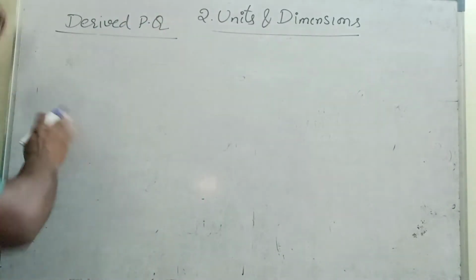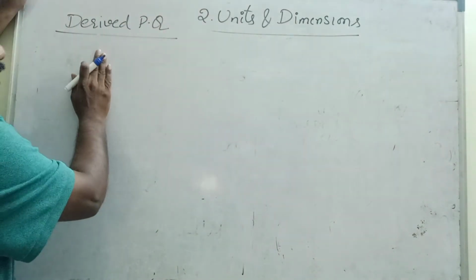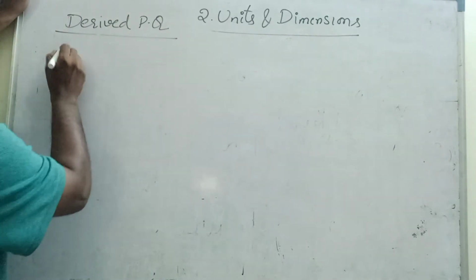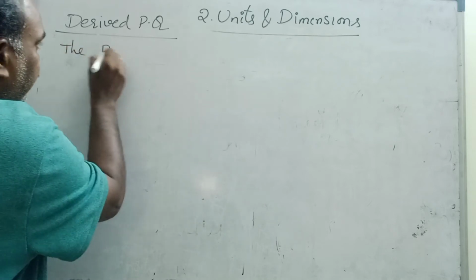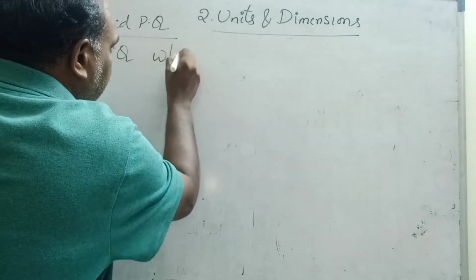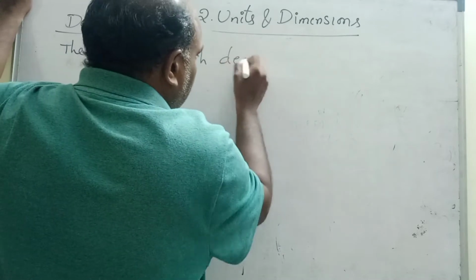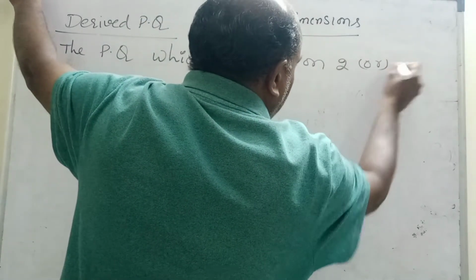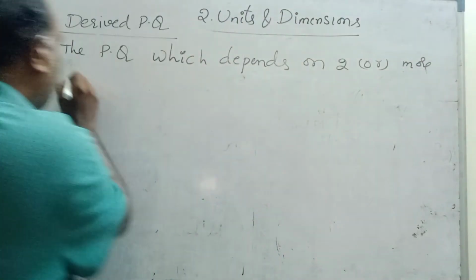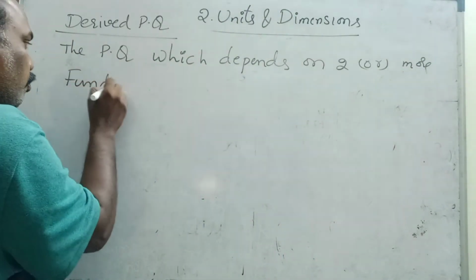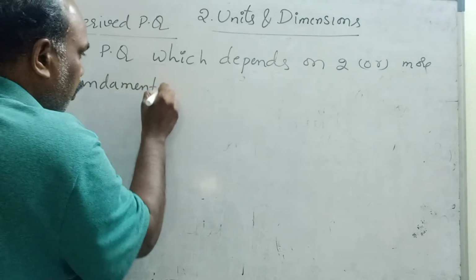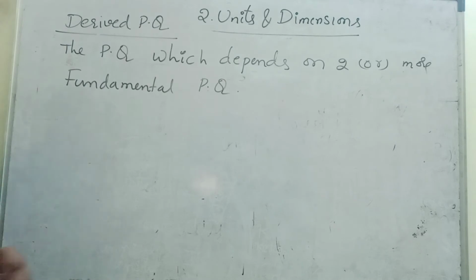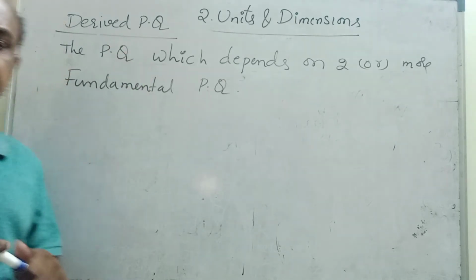Like this, derived physical quantities means the physical quantity which depends on two or more fundamental physical quantities. Note down, children: the physical quantity which depends on two or more fundamental physical quantities is called derived physical quantity.